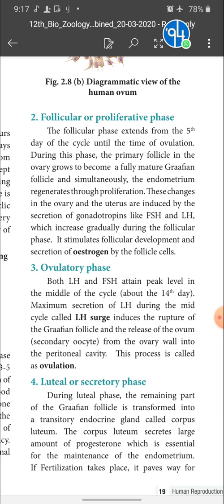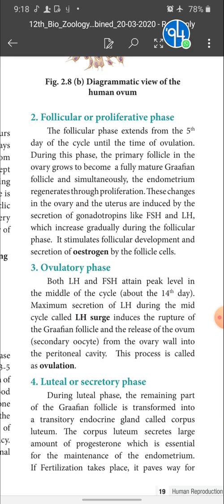Luteinizing hormone and FSH both influence this stage. When FSH and LH attain a peak level, it leads to the rupture of the Graafian follicle and release of the ovum, and this is called the ovulatory phase.